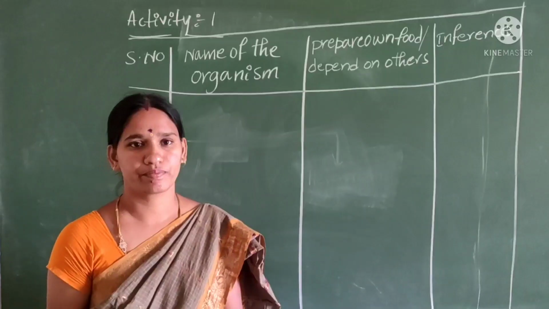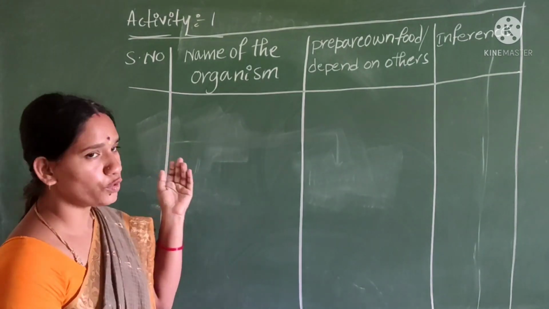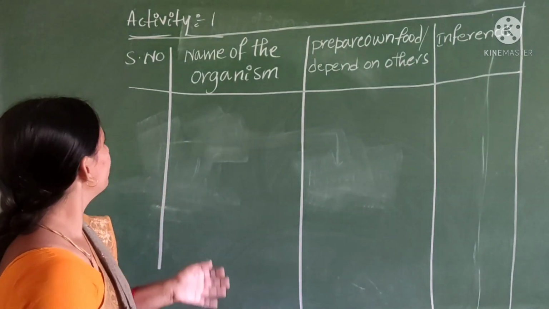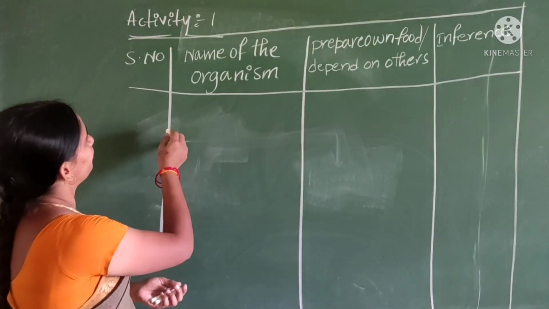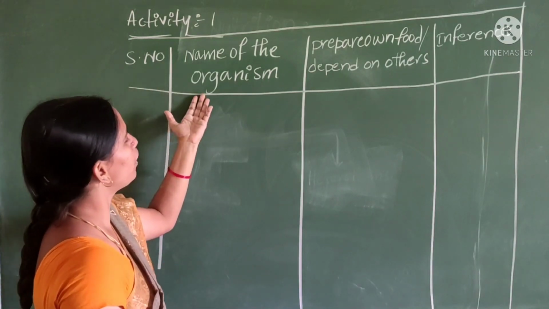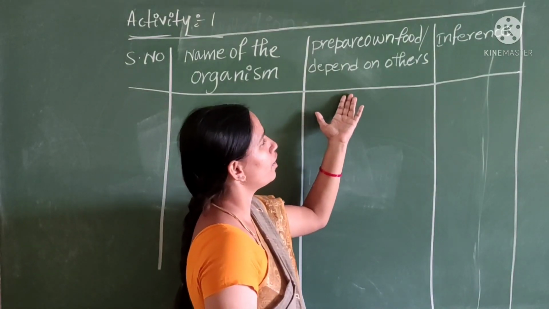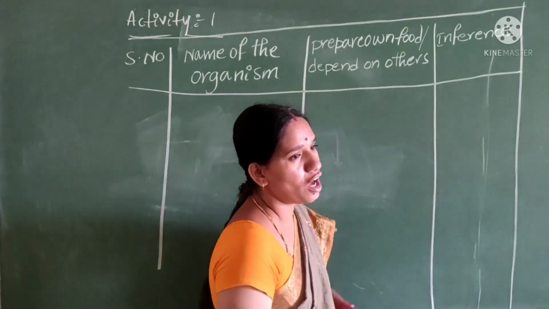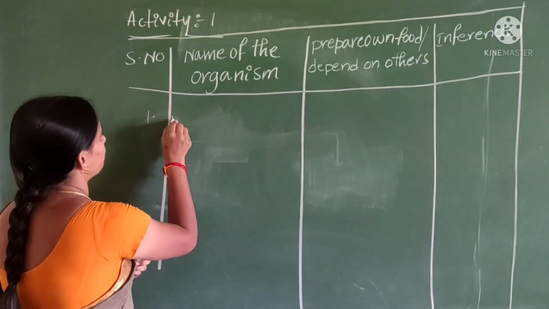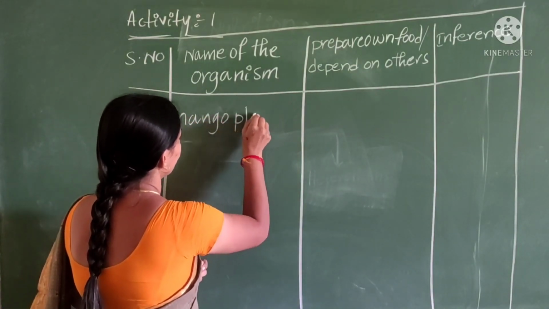Okay children, according to the definition of autotrophs and heterotrophs, we can do this table. See children, it is activity 1. Here: serial number, name of the organism, prepare their own food or depend on others, inference. Now you can fill the table. See children, mango plant.